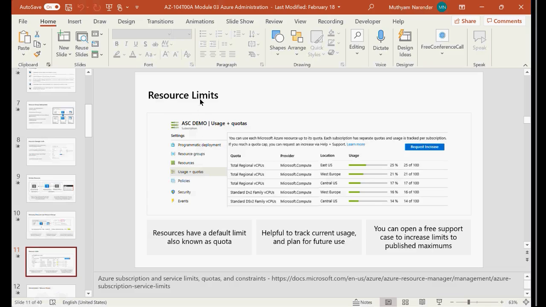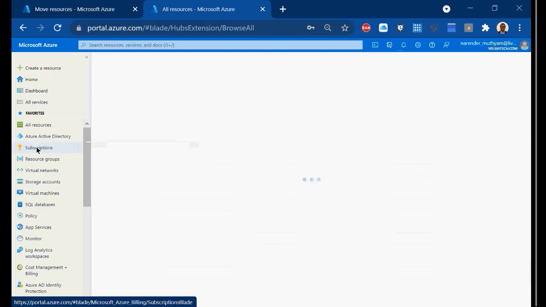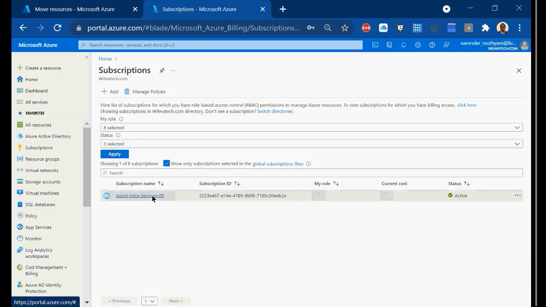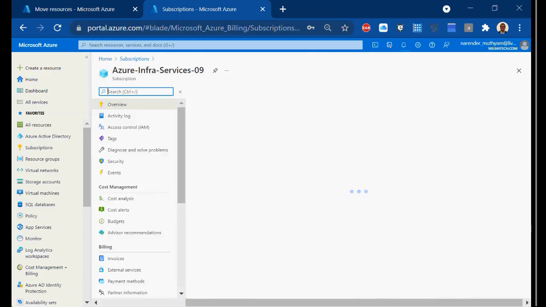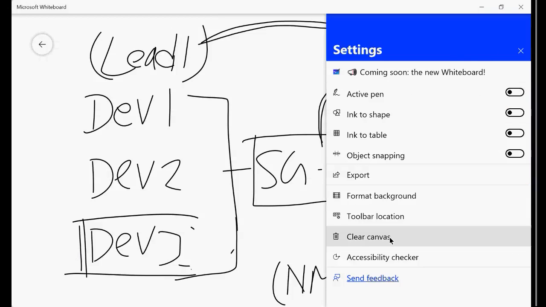Yeah. So this is again something called resource limits you have. If you want to see the limits, go to subscription, and inside subscriptions, see, resource limits means you want to understand this one.